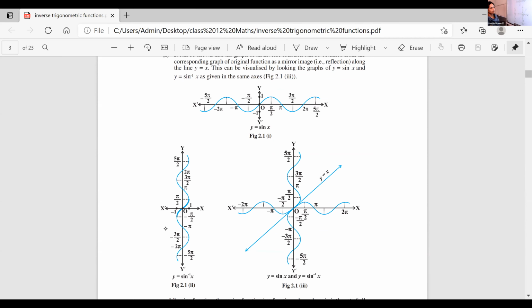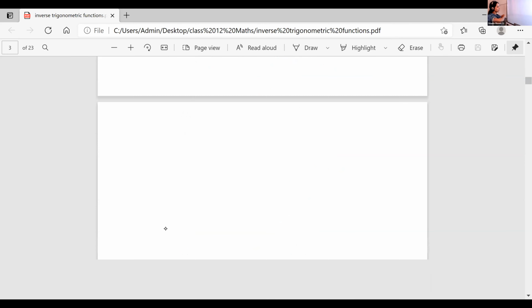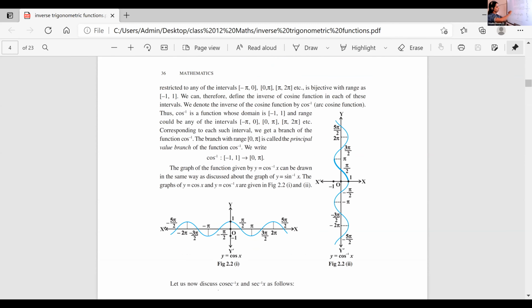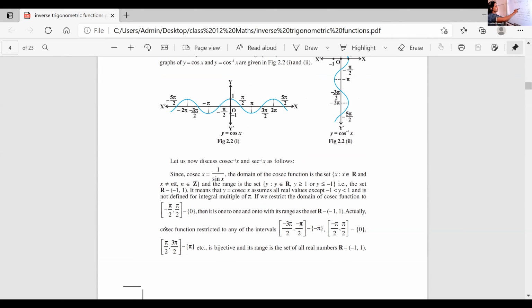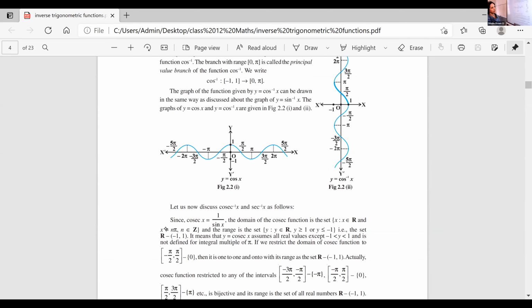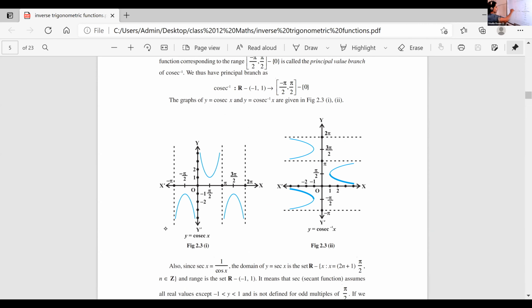What is meant by symmetric? Above the line, what you have, the same thing you will get below the line. Similarly, the cos x graph is drawn: cos x and cos inverse of x. What about tan x? It is from -infinity to infinity.